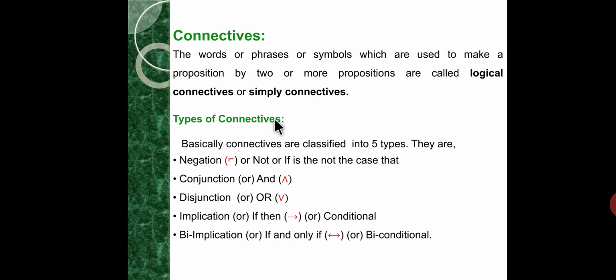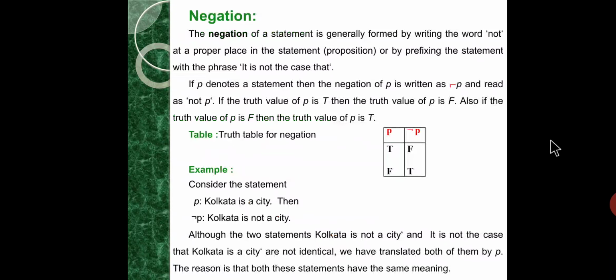So types of connectives. Basically, connectives are classified into 5 types: negation, conjunction, disjunction, implication, and bi-implication. So negation.